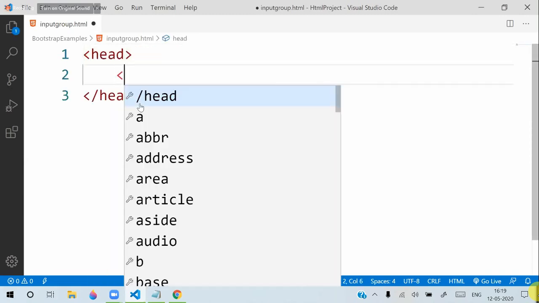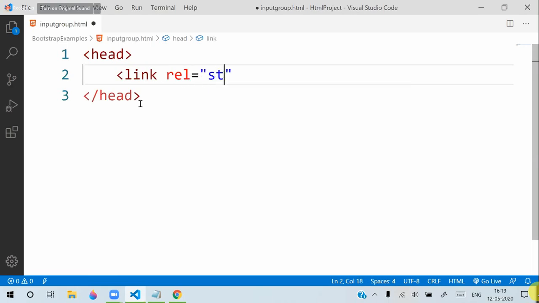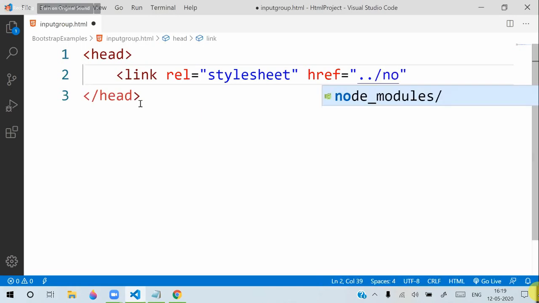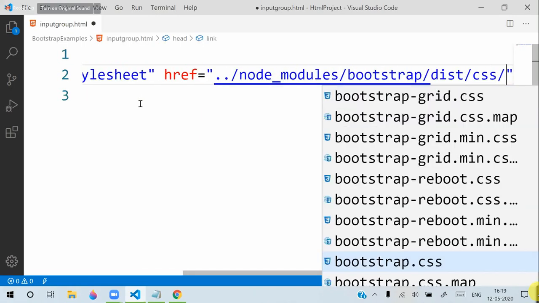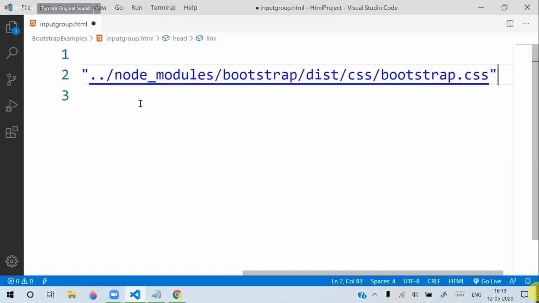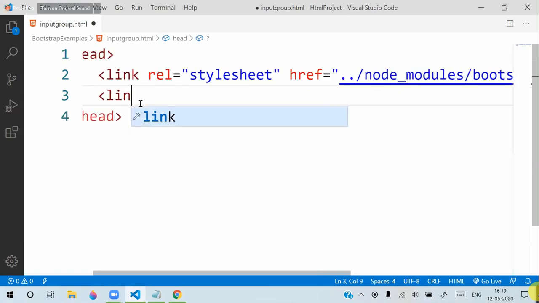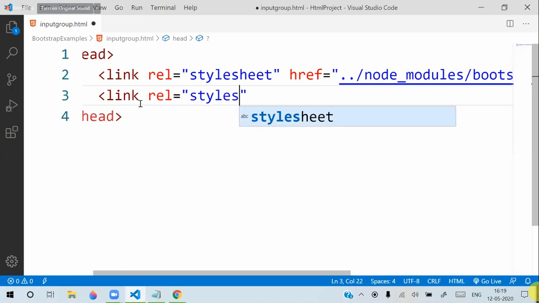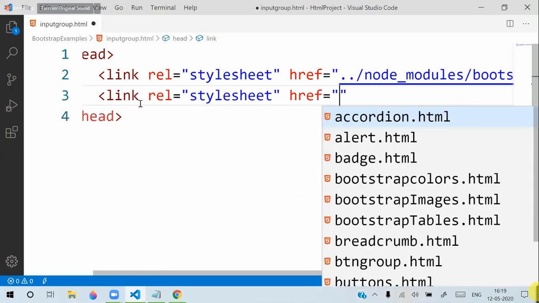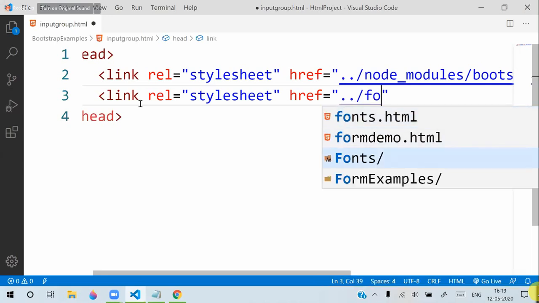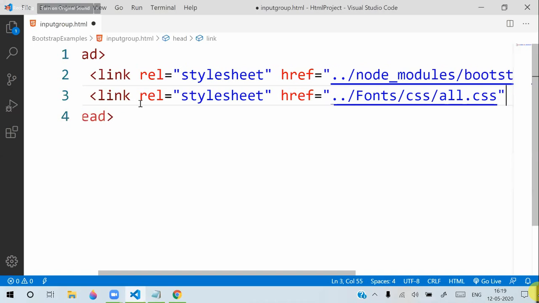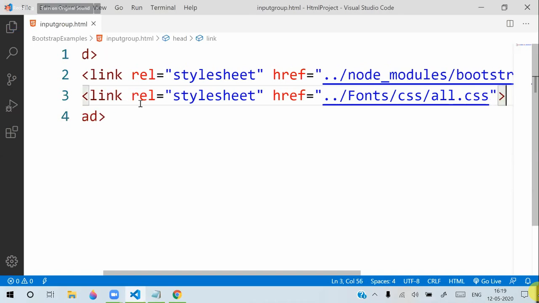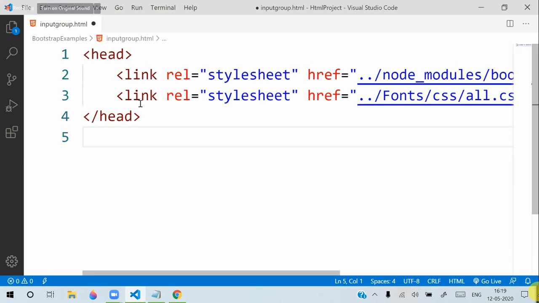Link rel equal to stylesheet and href equal to node_modules/bootstrap/dist/css/bootstrap.css, and we will link another stylesheet, href equal to fonts, all.css. This is Font Awesome. We don't need any jQuery for that. Just Bootstrap CSS is enough.